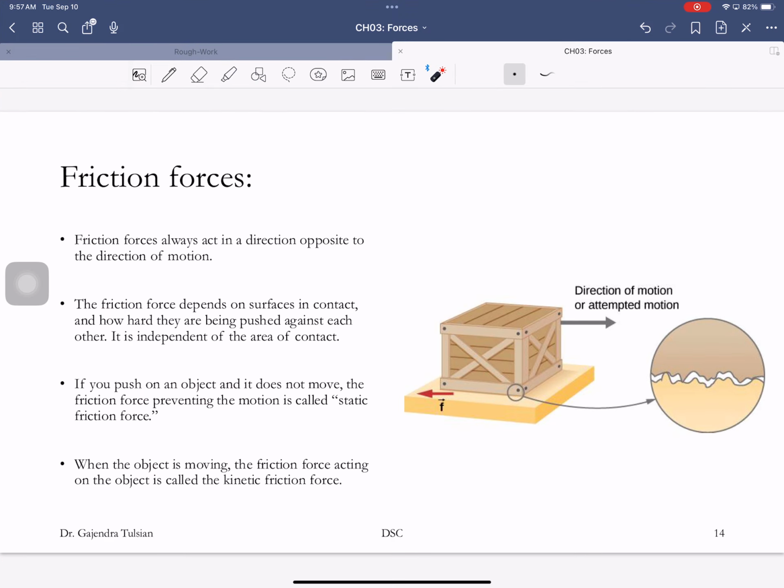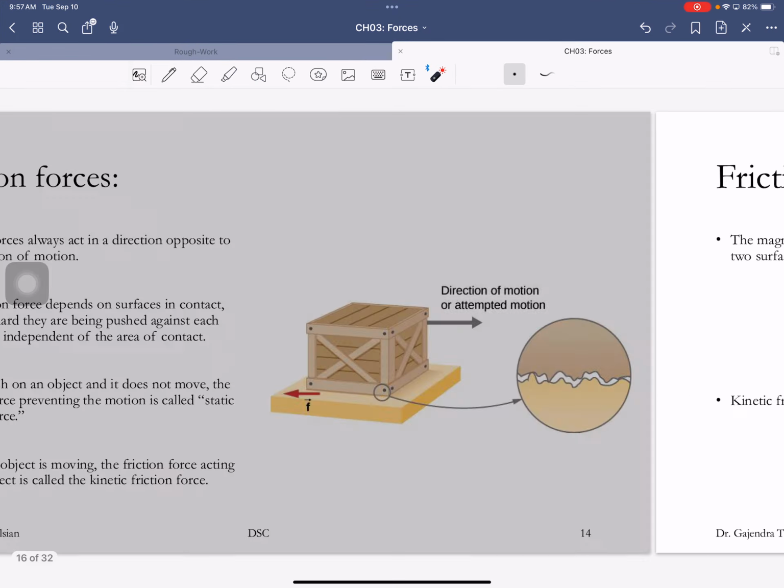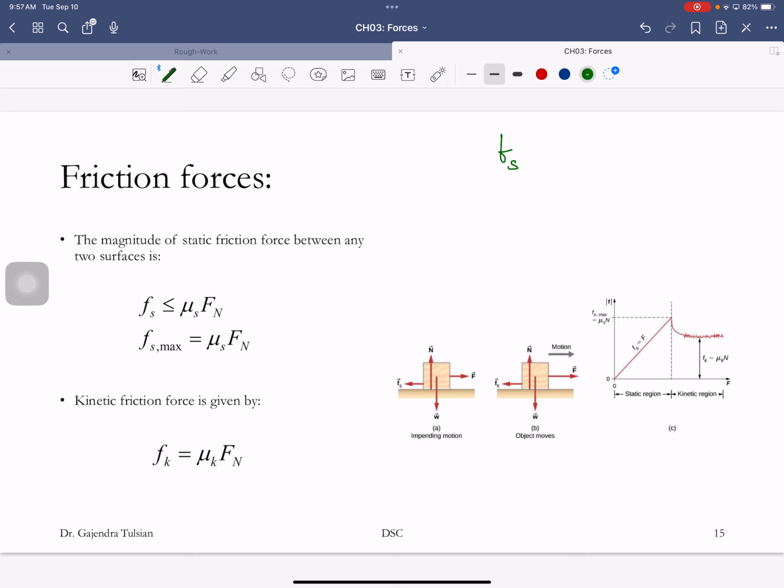The static friction forces are denoted by small f. The subscript tells you whether it's a static friction force or what. So the static friction force can be anywhere from 0 to a maximum value. And now we'll figure out what the maximum value is.